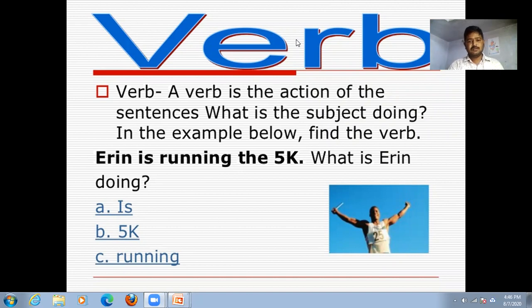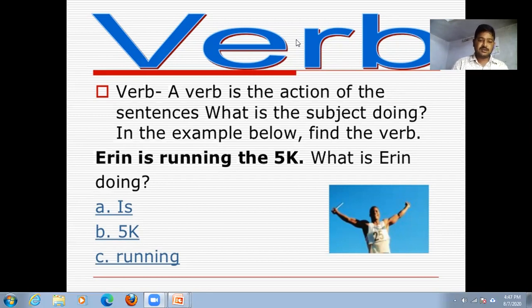In the example below, we can find the verb. Try to find out what the verb is. Aaron is running the 5K. So what is Aaron doing here? That means the verb says the action of the subject. A verb is a word which shows the action of the subject. That is what we have to understand.